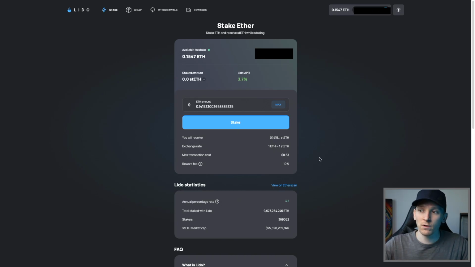However, on the Ethereum mainnet, fees are quite high, and there are other ways to actually get staked ETH as well. If you don't know how to use blockchain wallets or anything like that, I'll leave some other free videos down below as well, which shows you how to set them up and get crypto into your own wallet.